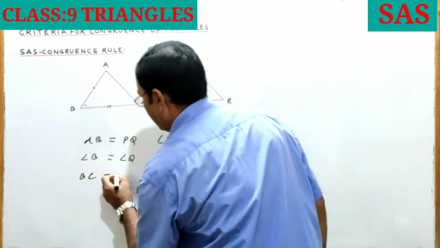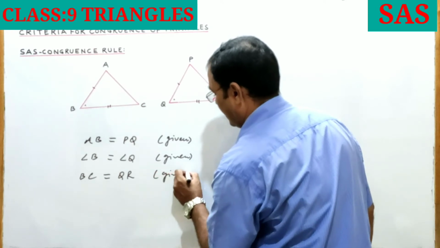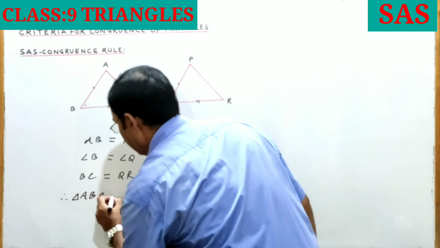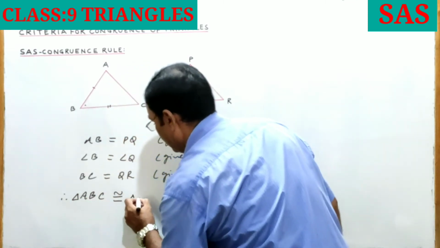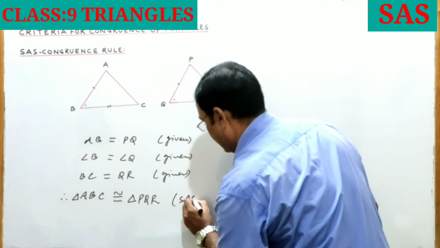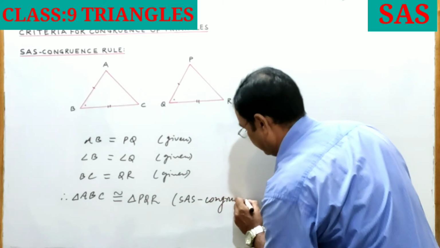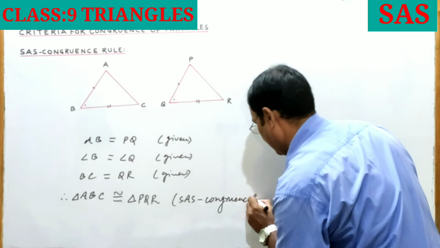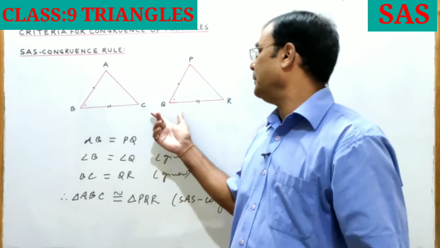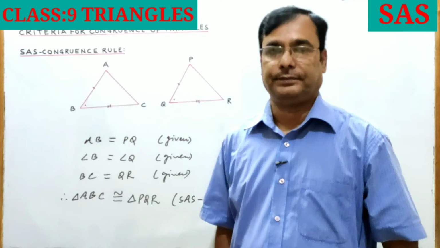BC is equal to QR. Therefore, triangle ABC is congruent to triangle PQR by SAS congruence rule. So this way congruency of triangle ABC and PQR we write in symbolic form like this.